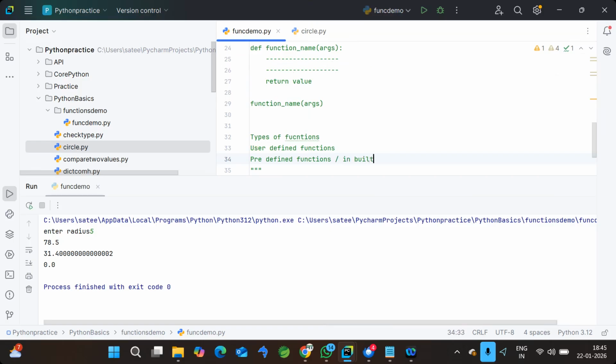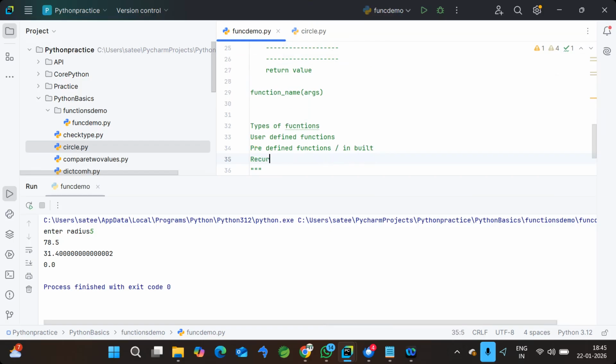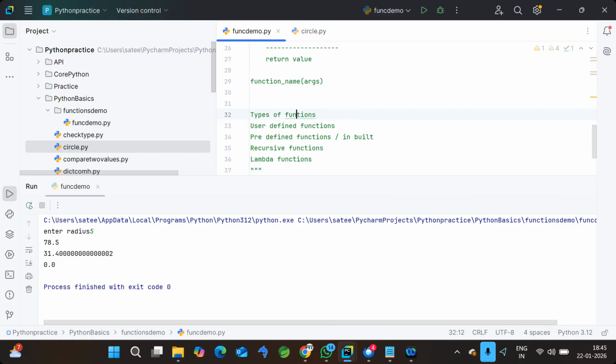We have many, for example list functions like extend, add, pop, remove, and even input and print. These are all inbuilt functions. And next, we have recursive functions. If a function calls itself, we call it a recursive function. And finally, we have lambda functions. So these are the four types of functions we have in Python. Based on the requirement, if it is already there, we can reuse it. If it is not there, we have to define it ourselves as a user defined function. That is how the types of functions are defined.